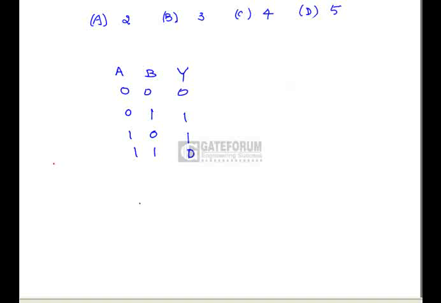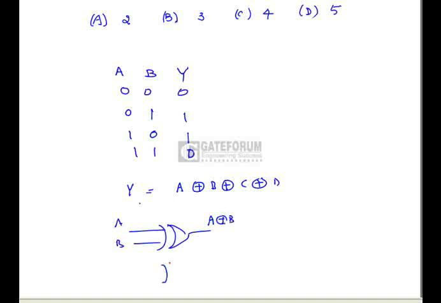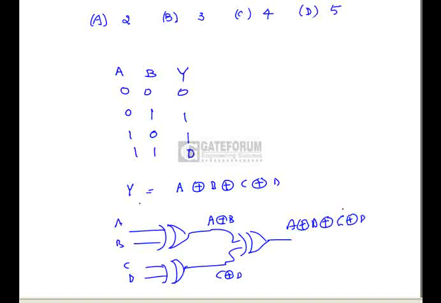Here if we want to construct a 4 input odd parity function, that is A exclusive-OR B exclusive-OR C exclusive-OR D. So I am going to construct this: A exclusive B, C exclusive D, and then the exclusive-OR of A exclusive B with C exclusive D. This means the output of this function is equal to 1 if the number of ones in the given input is odd.